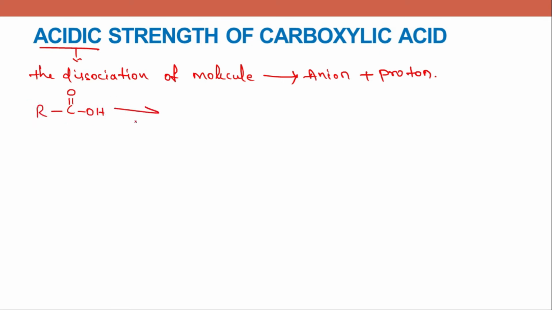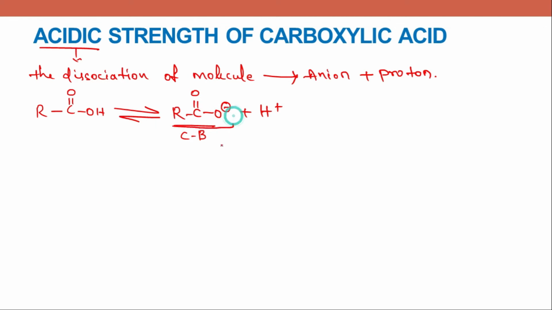Now this has dissociated into the respective anion and a proton. Now this is called the conjugate base. Okay. The acidic strength is determined by understanding the stability of this conjugate base.